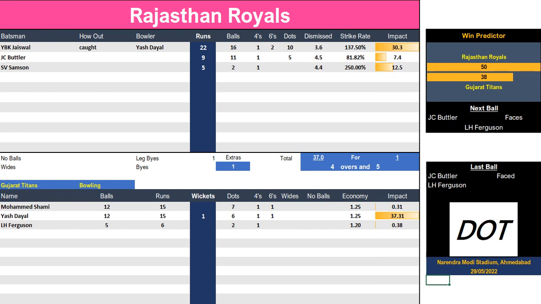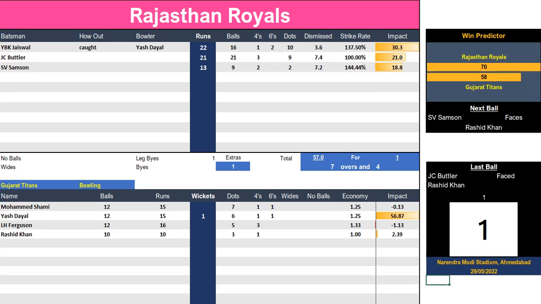Here's the win predictor, which, until the second team batting has faced about 6 overs, tends to favour the first team batting, which is fair enough. There's not really much you can do about that. The old adage is that you can't measure a pitch or the conditions until both sides have batted on it. A side batting first should have about 30 to 40% more points than the side batting second by the time the first innings finishes to be comfortable that they'll probably win it, and that's not what's happening here. But there we are. As you can see, loads of dots down here.